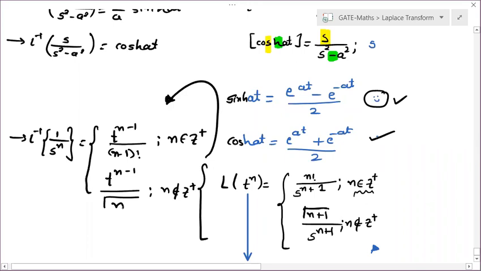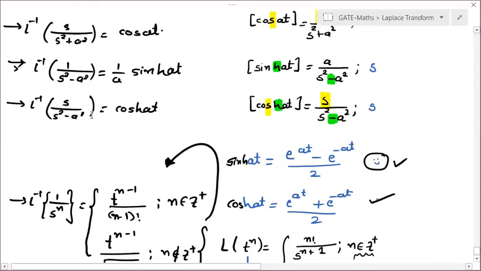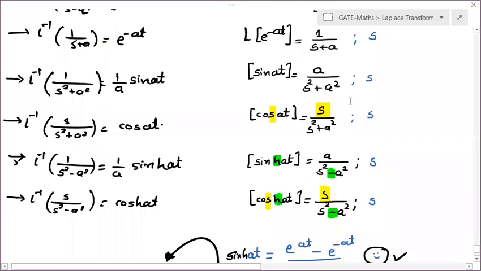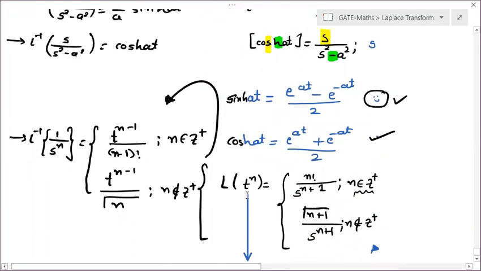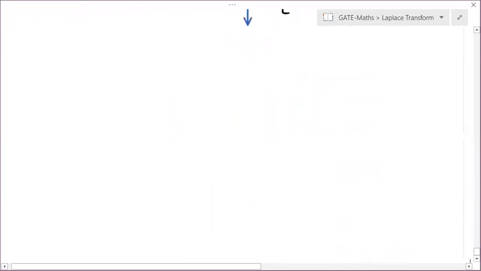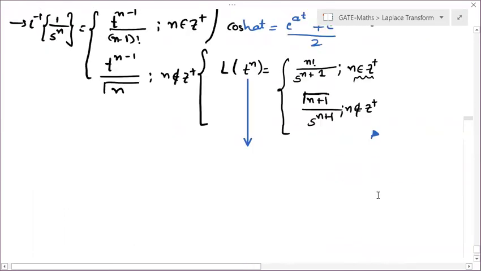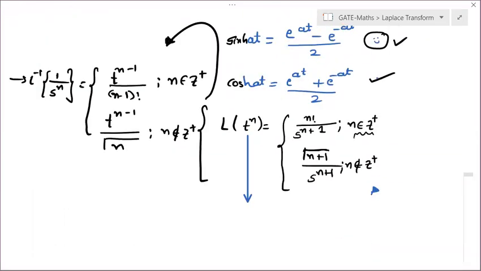Is it clear? So this is important. Students are not facing difficulty over here. However, if you don't remember this formula, you can derive it easily. But for here, you need to remember a few things. So what are those things? Just see over here. First, t should always be in the numerator and s should always be in the denominator.